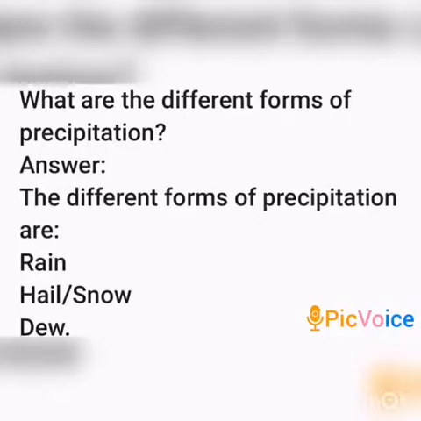The next question. What are the different forms of precipitation? Answer. The different forms of precipitation are rain, hail or snow, then dew. These are the different forms of precipitation.